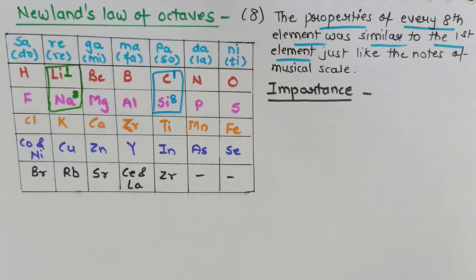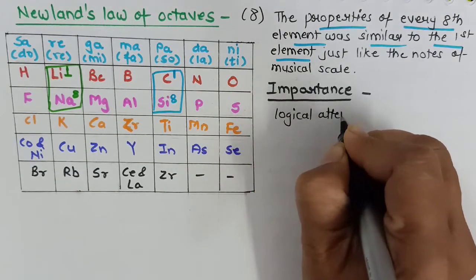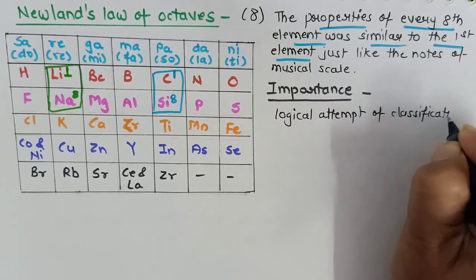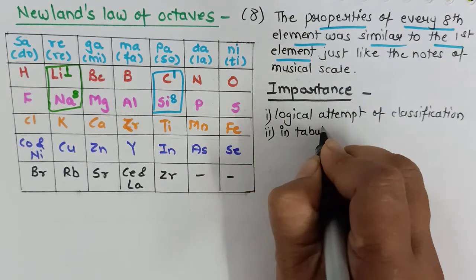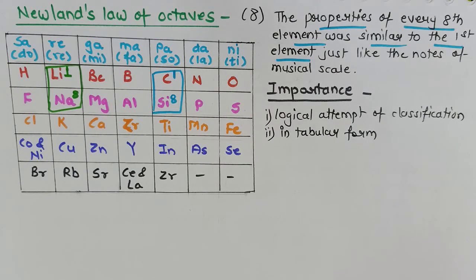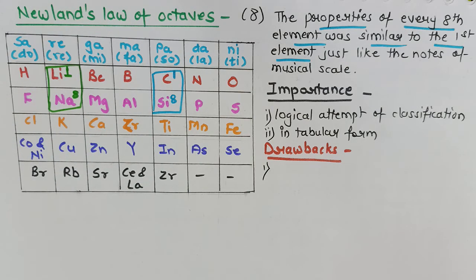So this was a classification which was a much more logical attempt. And basically it was in tabular form. Therefore it became more successful as compared to Dobereiner's law of triads. But there were many drawbacks also. The very first drawback: this law was applicable only for the lighter elements. Now which are the lighter elements? The starting elements with atomic number till 20. So this law was applicable only till calcium.